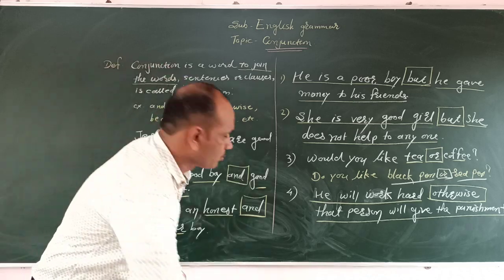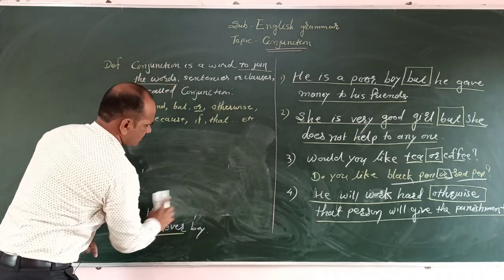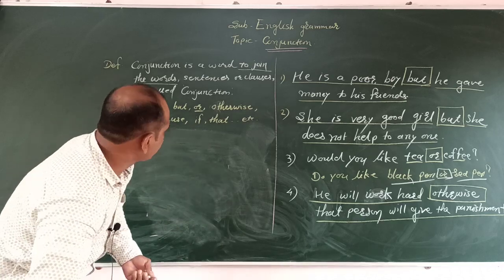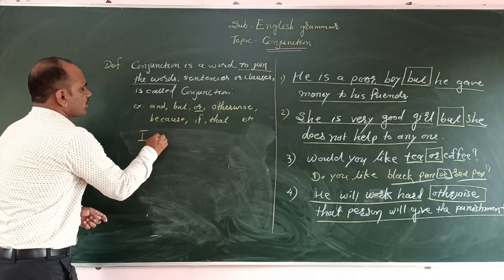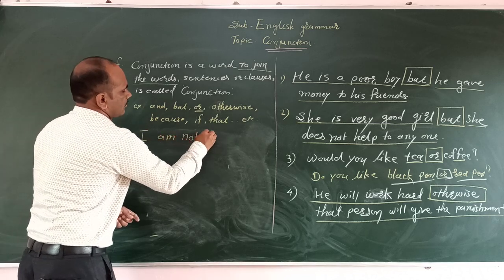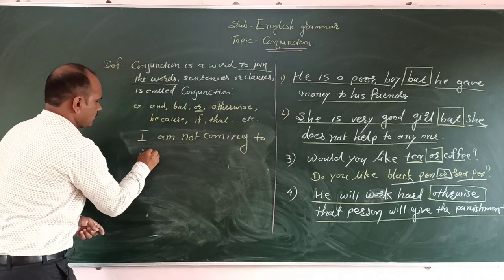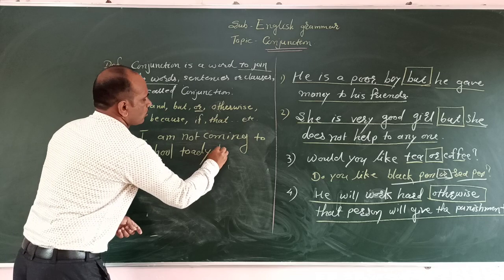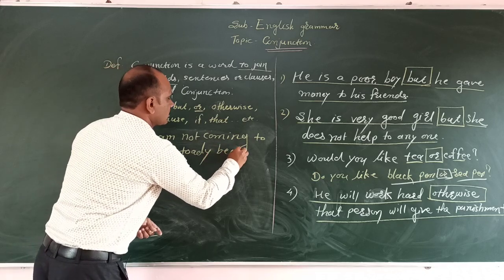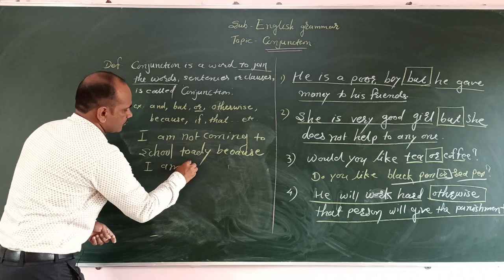Another conjunction we have to discuss here is because. I am not coming to school today because I am ill.